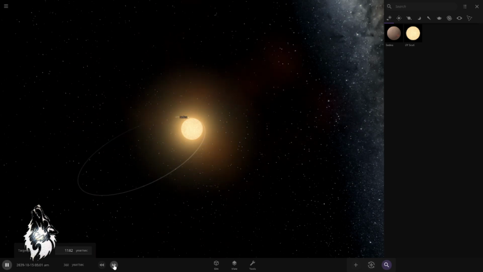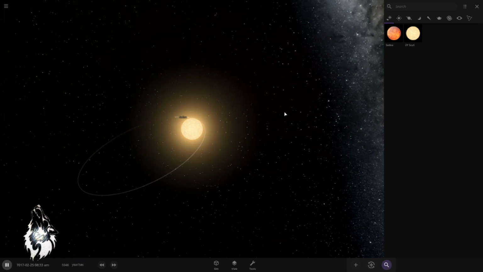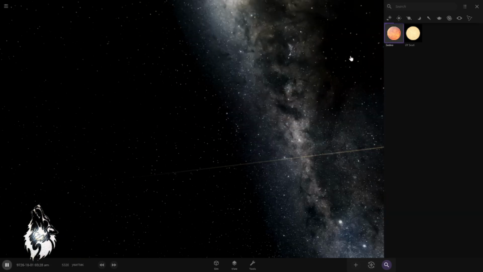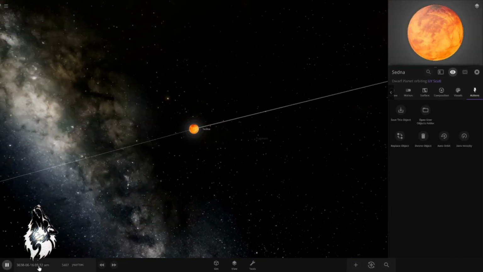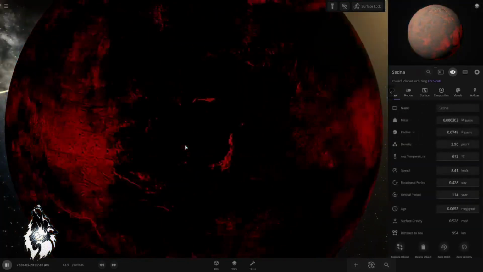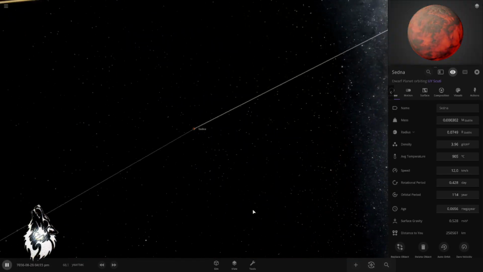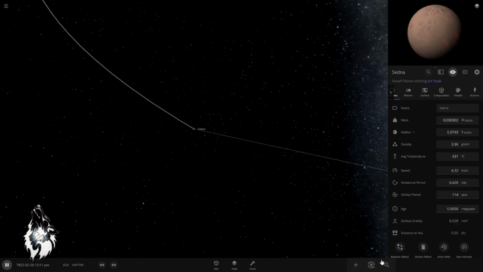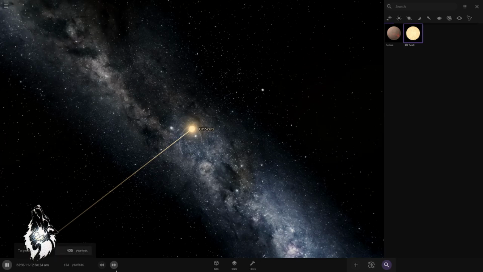Speed up time. Okay, one object managed to orbit UY Scuti. This is funny. Oh, okay. Let's go really close. Wait a minute. Let's slow down time a little bit. There's only one, it's called Sedna. I have no idea what that is, but I know that it's at the edge of our solar system, and it's the only thing that managed to orbit UY Scuti. Everything else became part of UY Scuti.